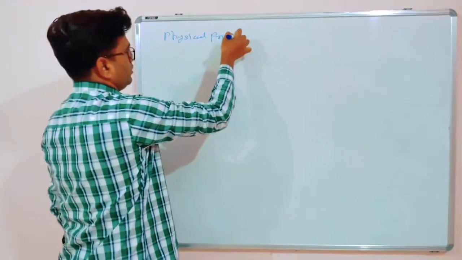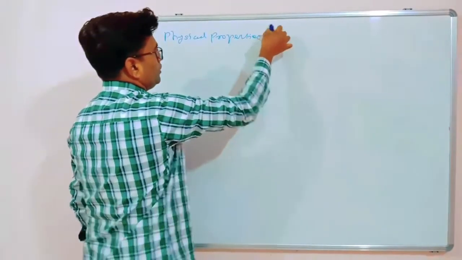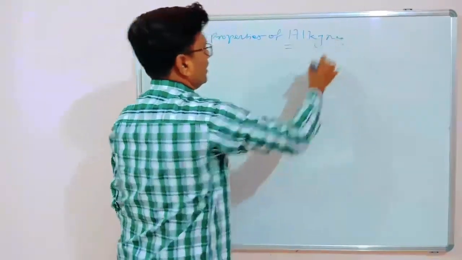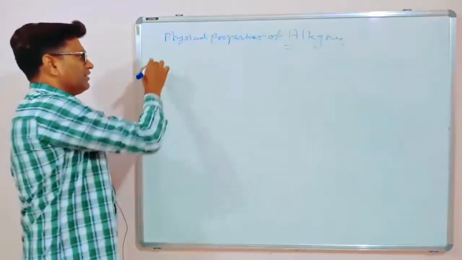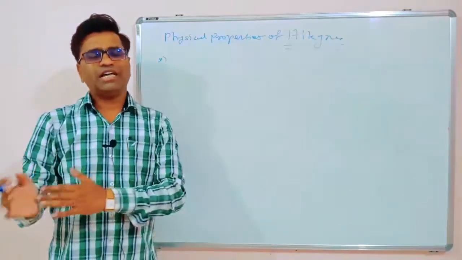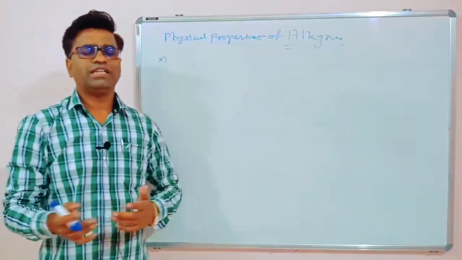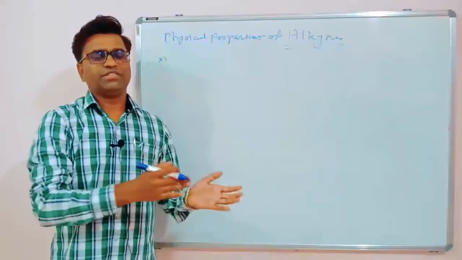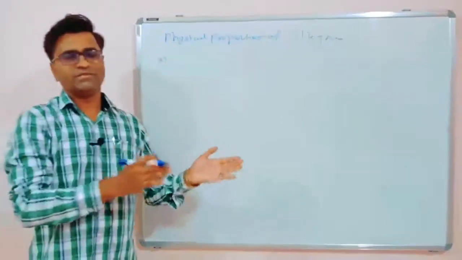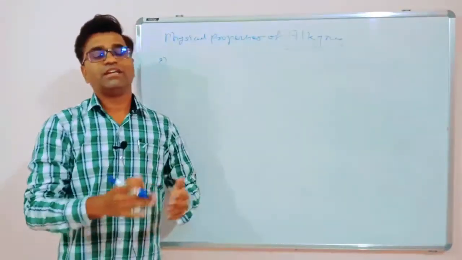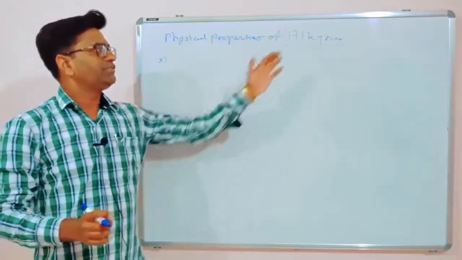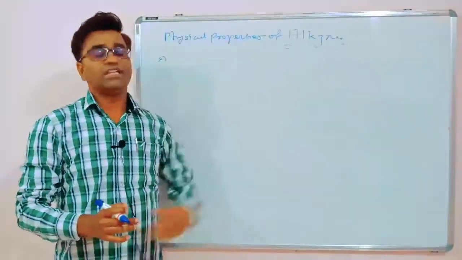properties of alkynes. Physical properties of alkynes. Friends, the physical properties of alkynes are similar to the alkenes. Even the trends of change in physical properties follow, as we have seen in alkanes and also in alkenes. So those trends will be true for these alkynes also.